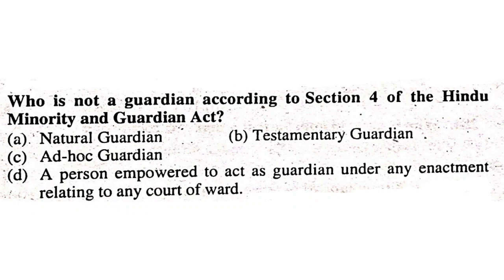Which is not a guardian according to section 4 of the Hindu Minority and Guardianship Act? Natural guardian, testamentary guardian, ad hoc guardian, a person empowered to act as guardian under any enactment relating to any court or ward. It is the ad hoc guardian, who is not a guardian according to section 4. Natural guardian is a guardian. Testamentary guardian, and a person empowered to act as guardian under any enactment by the court, is also a guardian. So under section 4, ad hoc guardian is not a guardian.